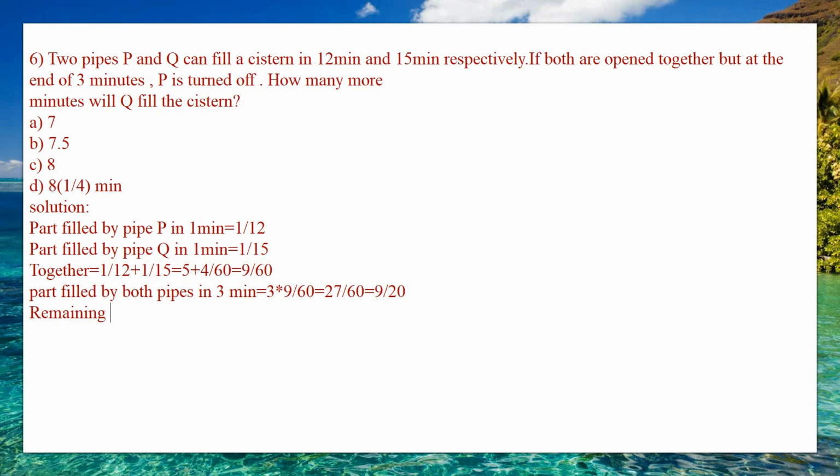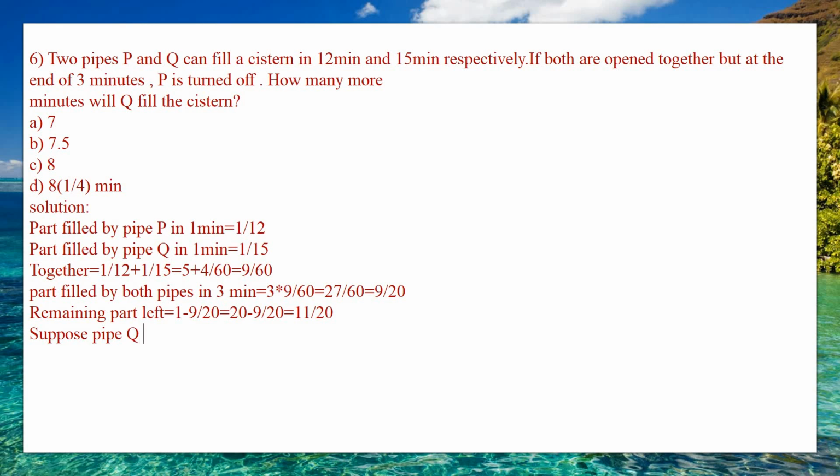Here you need to find the next part, the remaining part which is left. So the remaining part left is equal to 1 minus 9 divided by 20, which is (20 minus 9) divided by 20, that is 11 divided by 20. So 11 divided by 20 is the remaining part which is left, and then they have asked how many more minutes Q will take to fill the tank. Suppose pipe Q can fill it in X minutes.